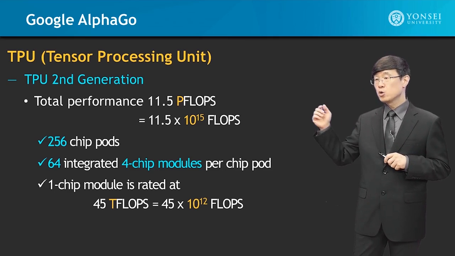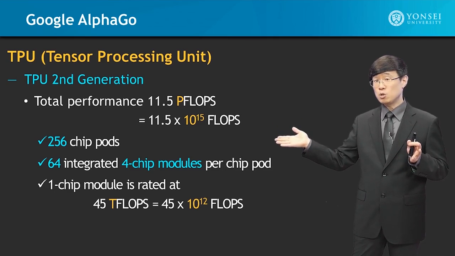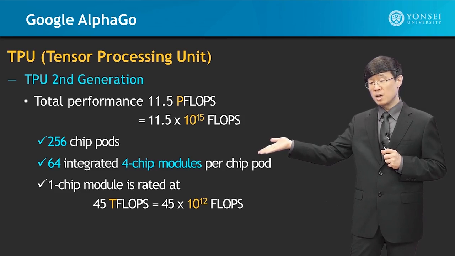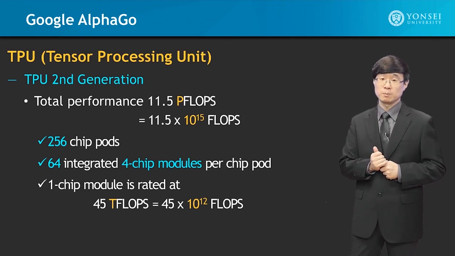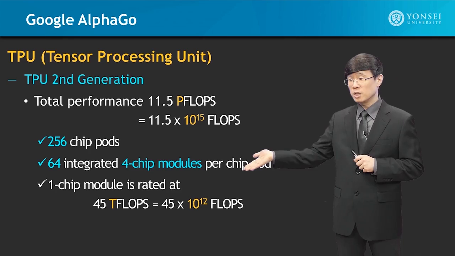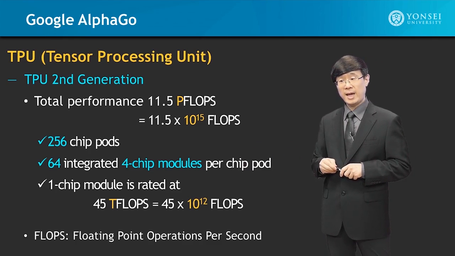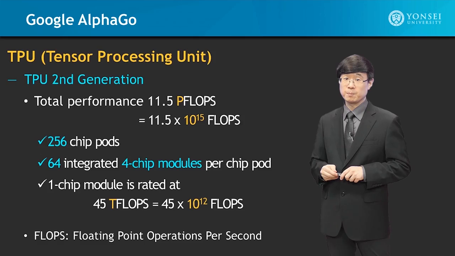It comes from 256 chip pods. What do these 256 consist of? There are 4 chip modules per chip pod, integrated 64 of them in an 8 by 8 structure. One chip module is rated at 45 teraflops. And flops stands for floating point operations per second.